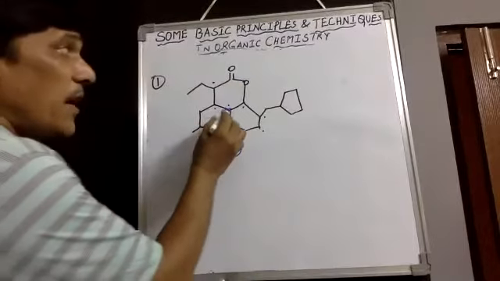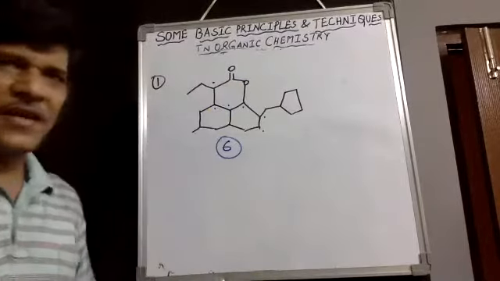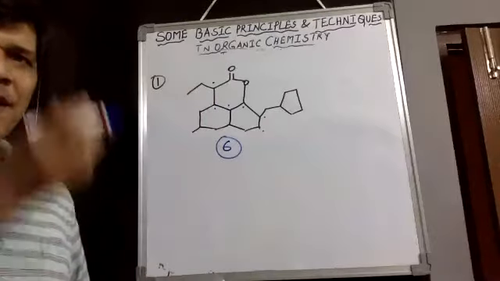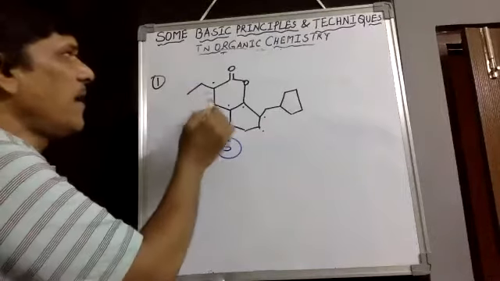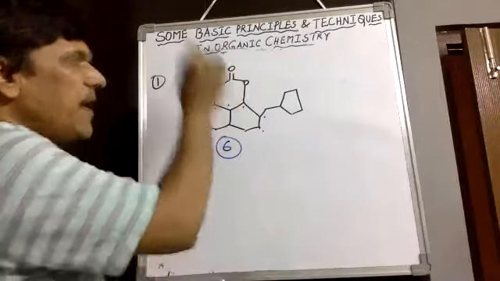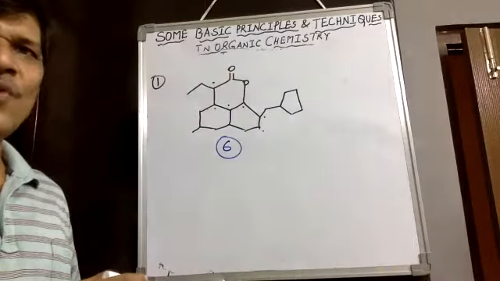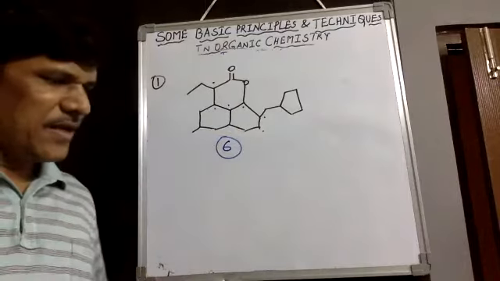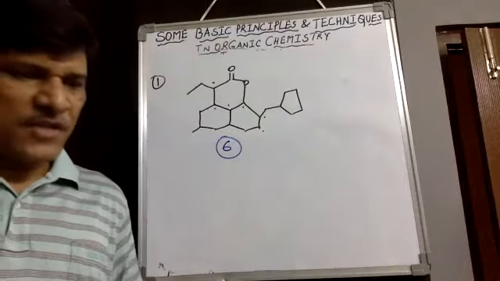That means we have to observe hydrogen also there. If 3 bonds are there, hydrogen also we have to consider. And all 4 dissimilar groups are there around the carbon center, like ethyl, this complete group, COO group, and another one hydrogen. All are dissimilar, show chirality like that. 6 chiral centers exist in first compound. That is, first C answer is correct.